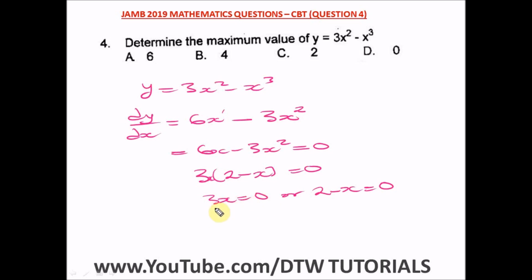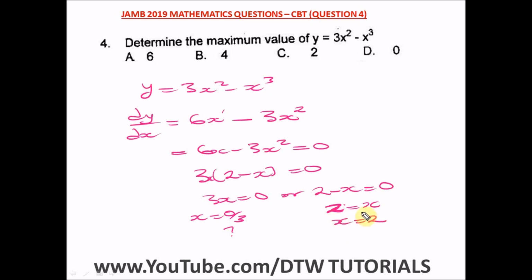When this is equal to 0, what are we going to have? X is equal to 0 over 3, which will give us a null value. So from here, taking minus x to the other side, we have 2 is equal to x, which is the same as saying x is equal to 2. So our maximum value of x is equal to 2. Okay, that's our maximum value of x.